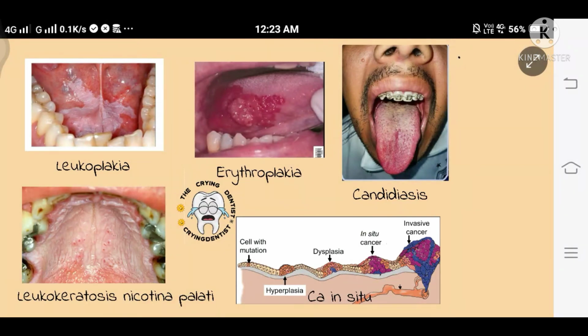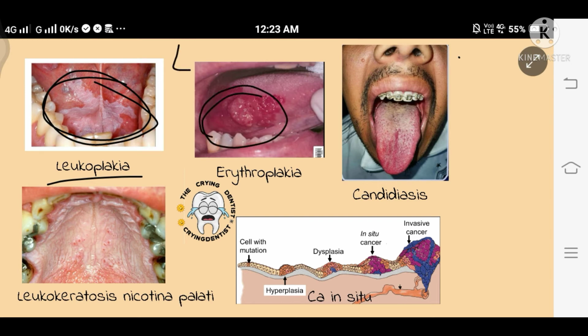First is the picture called leukoplakia. Here you can see the white patches on the tongue; this represents leukoplakia. The second are the pre-malignant lesions. Remember, these are all lesions. Erythroplakia has red velvety patches, which you can see on the tongue. And in candidiasis, there is a candidal infection on the tongue, a fungal infection.